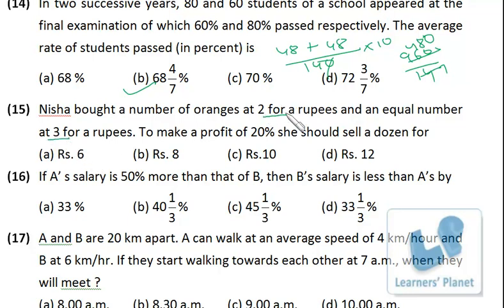So for 6 oranges at 2 for a rupee she'll be paying 3 rupees. For 6 oranges at 3 for a rupee she'll be paying 2 rupees. Right? So in all her cost is 5 rupees. If her cost is 5 rupees, she wishes to make a profit of 20%, then it is 6 by 5 of this, so she should sell it for 6 rupees. Okay?